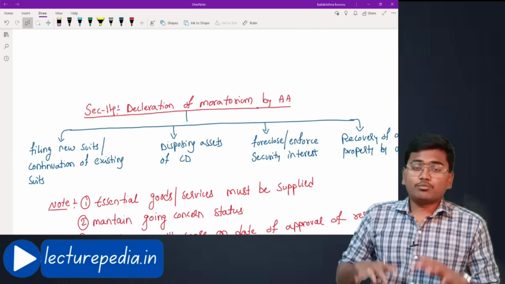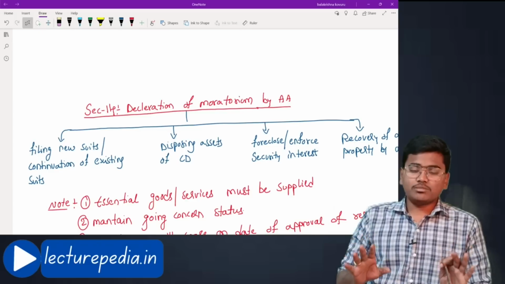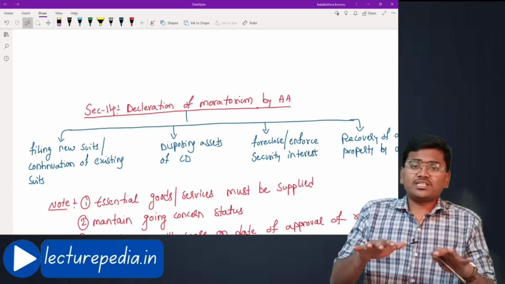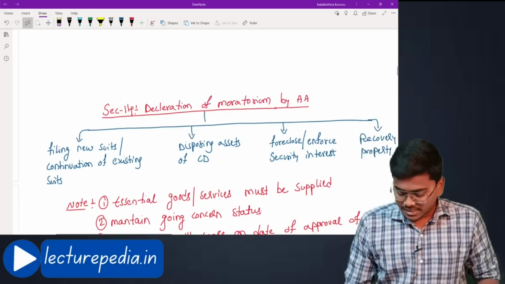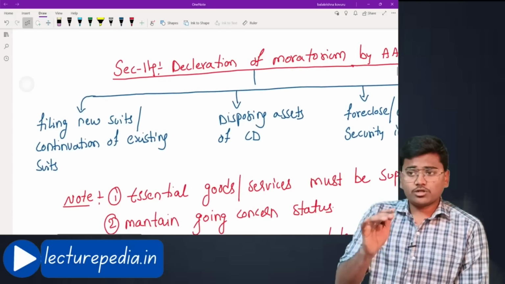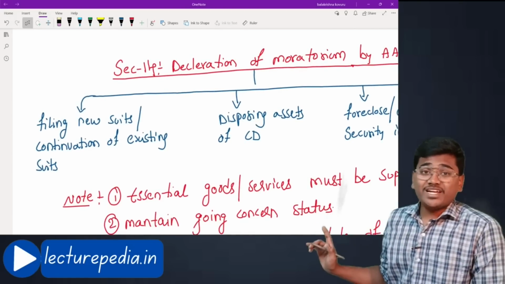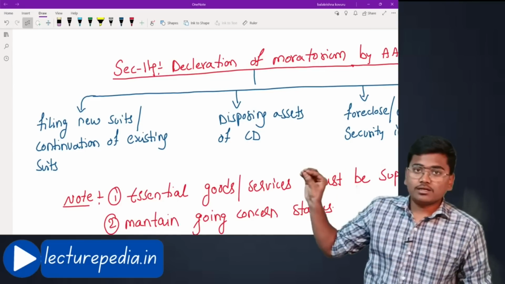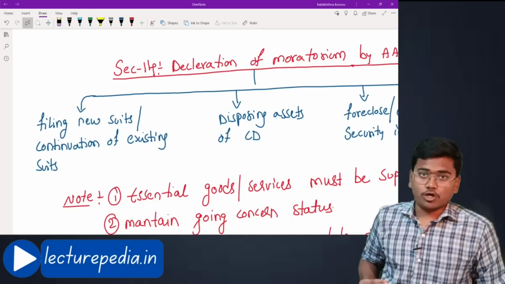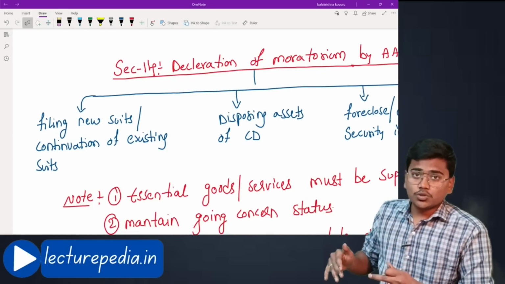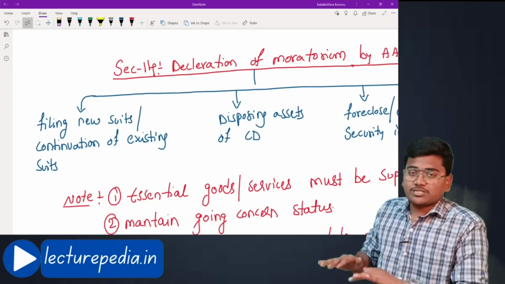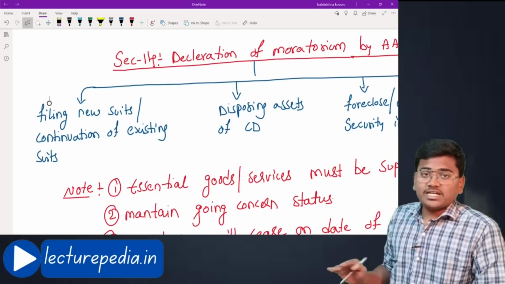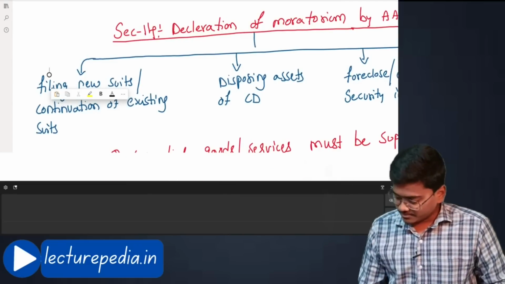On which activities the moratorium will be implemented. Basically, moratorium means you have to stop those activities. You cannot continue, or you have to temporarily suspend those activities. That is moratorium. Let us see on which activities the moratorium will be implemented. First one is filing of new suits or continuation of existing suits. Okay, no one can file a fresh suit against the corporate debtor, or the existing suits cannot continue. Okay, they have to suspend temporarily. That is the first activity which would be temporarily stopped during the moratorium period.